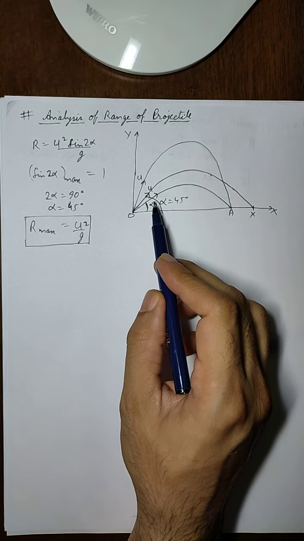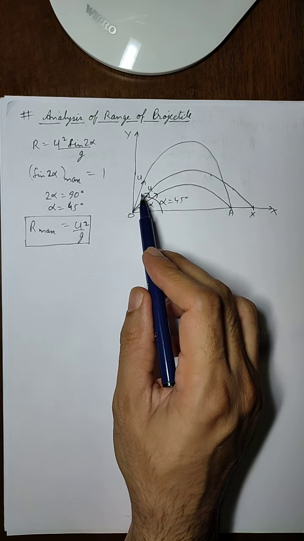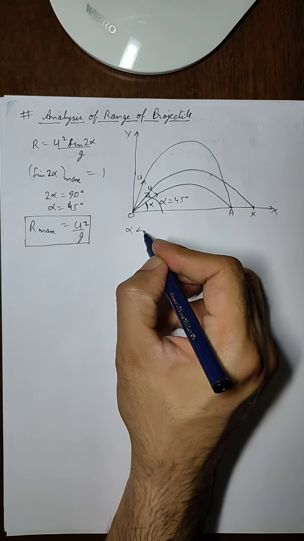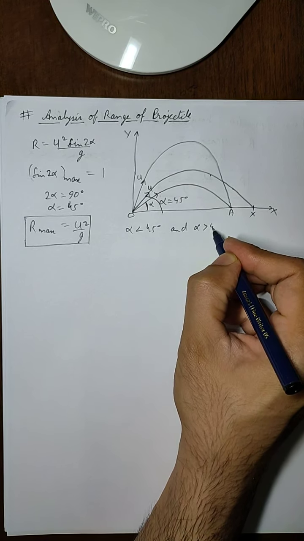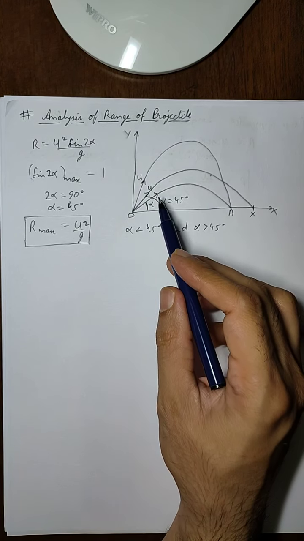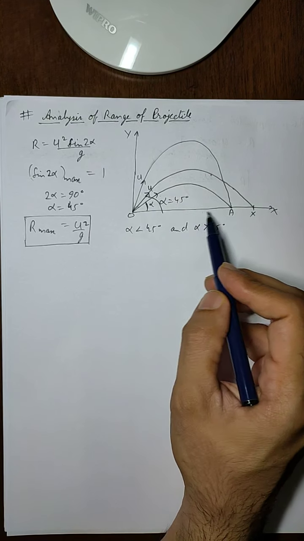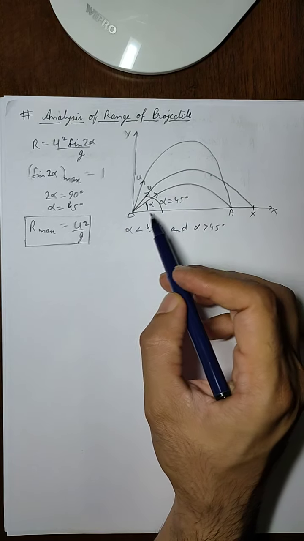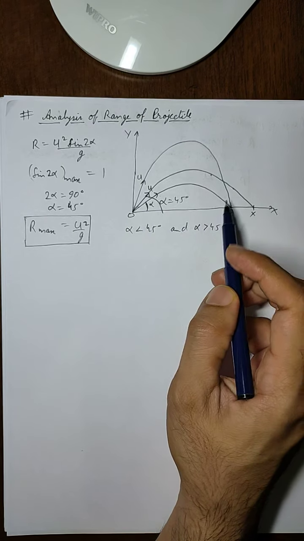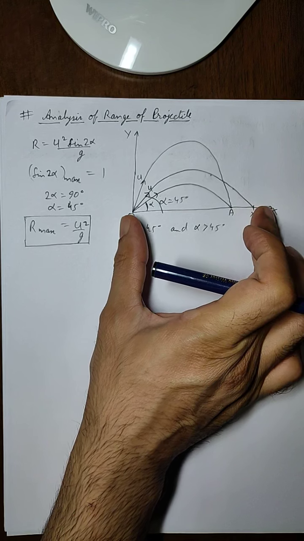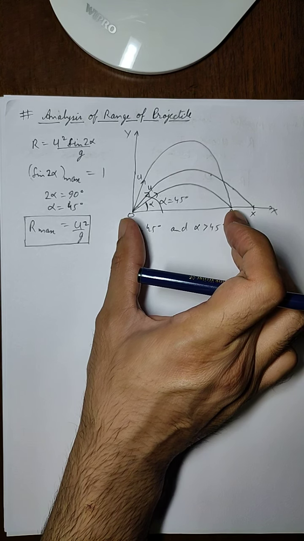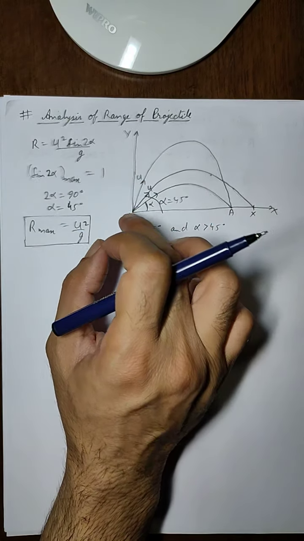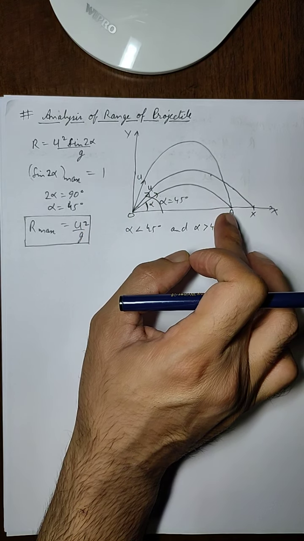So this means that for alpha less than 45 and for alpha greater than 45, there can be two angles which have the same range. As we see here, there can be two angles which have the same range. This is the maximum range at 45 degree. This is the range at alpha less than 45 degree. And if we increase the angle, then there will be some angle for which we will get the same range.